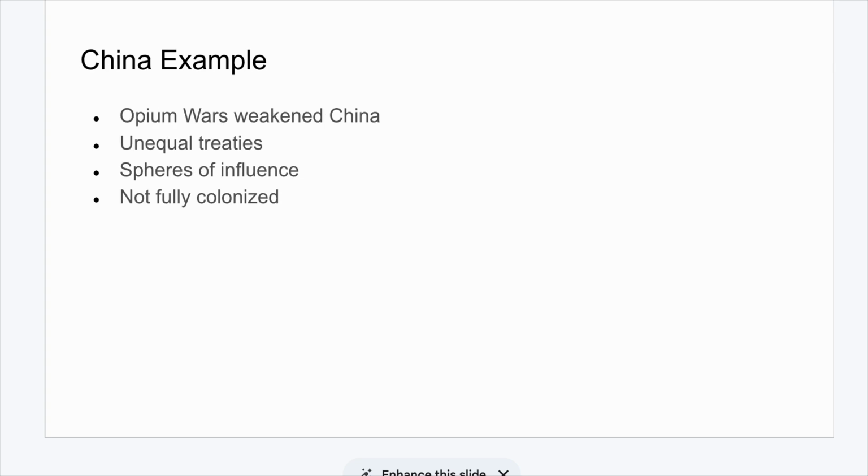Example: China. China is a key example of informal imperialism. After the Opium Wars, China was forced to sign unequal treaties that gave European countries trading privileges and control over certain ports. Although China remained independent, its power was weakened and foreign influence increased significantly.